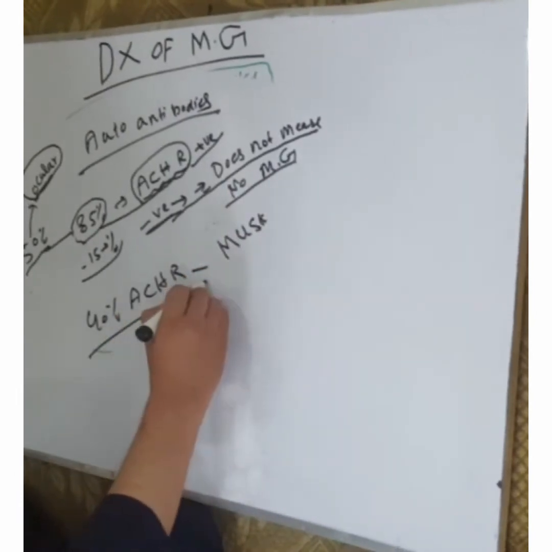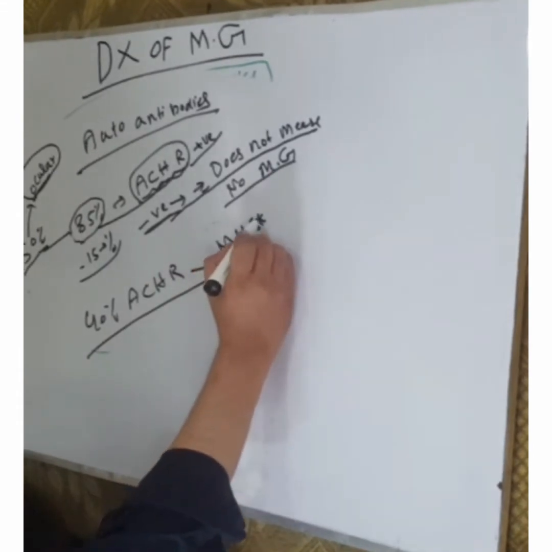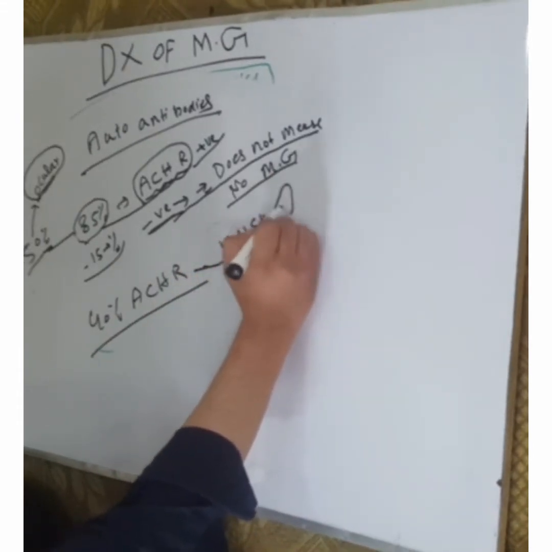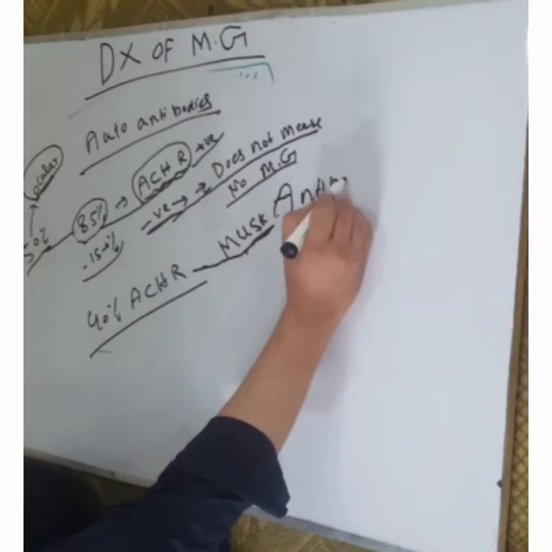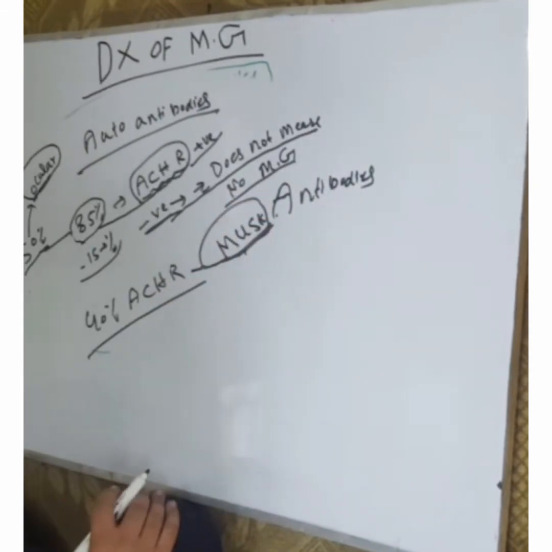These patients have autoantibody against MuSK.